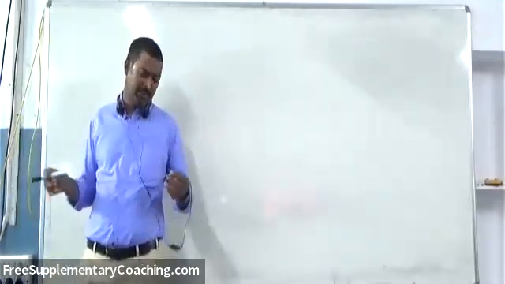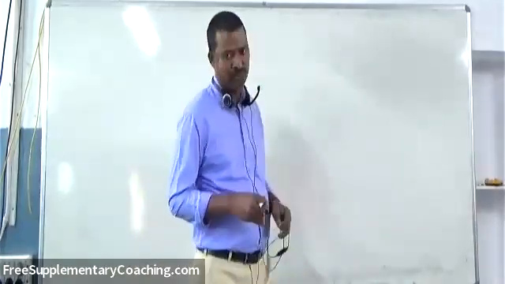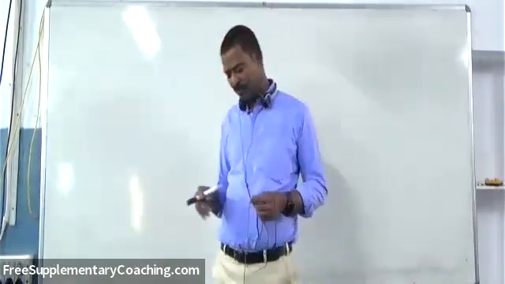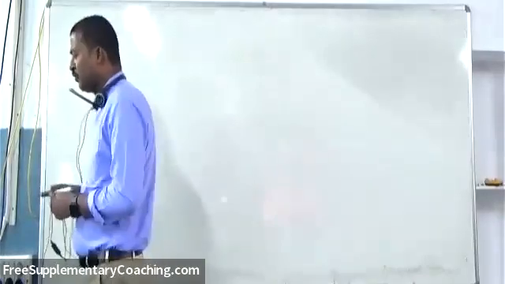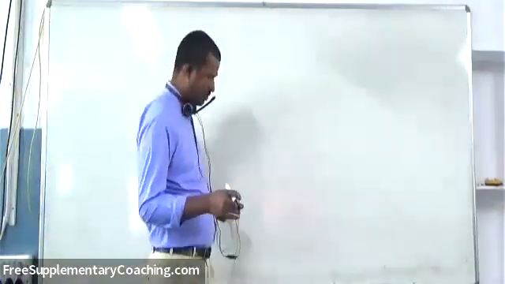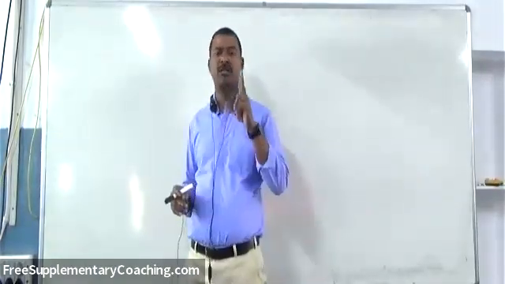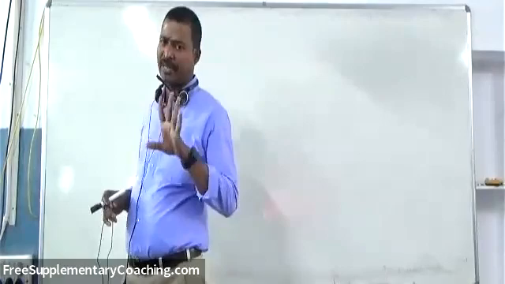And the other one is formation of rainbow. Formation of rainbow and formation of mirage are both applications of total internal reflection of light.